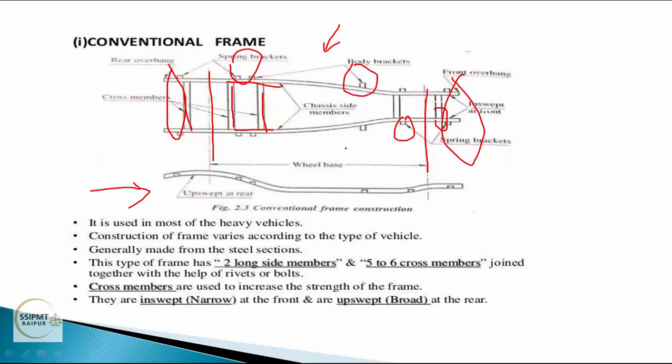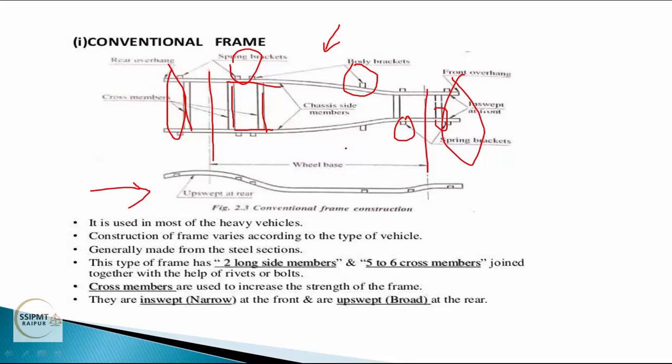So conventional frame is used in most of the heavy vehicles. Second one is the construction of frame varies according to the type of vehicle, whether it is a bus, a SUV or a truck. It depends on the type of vehicle or design of the vehicle. It is generally made up of steel section.